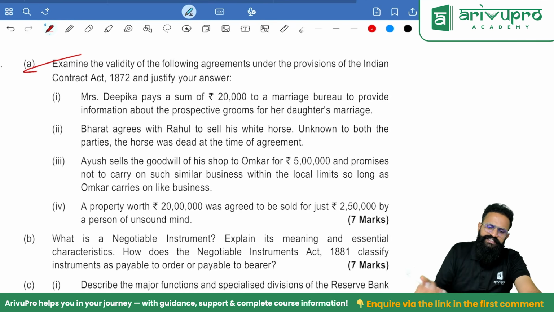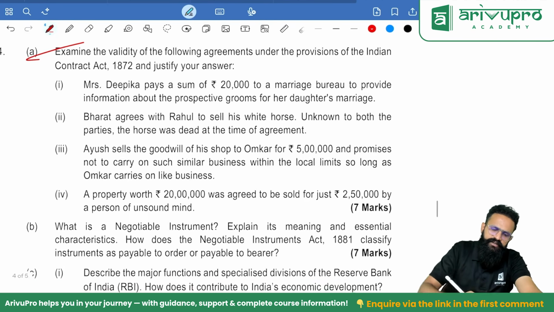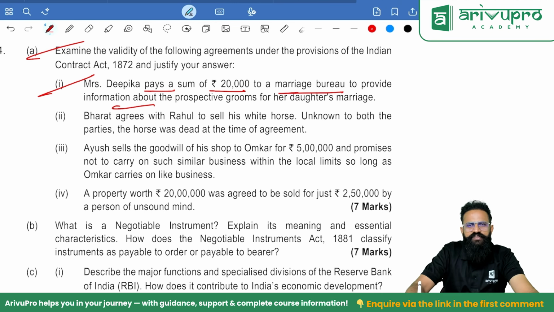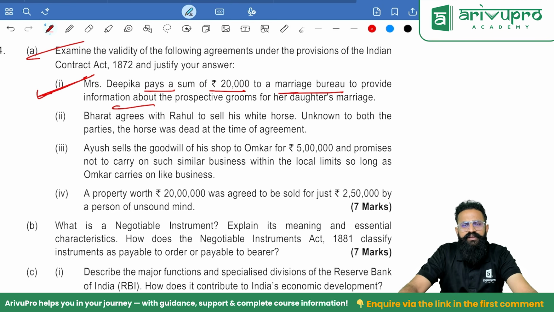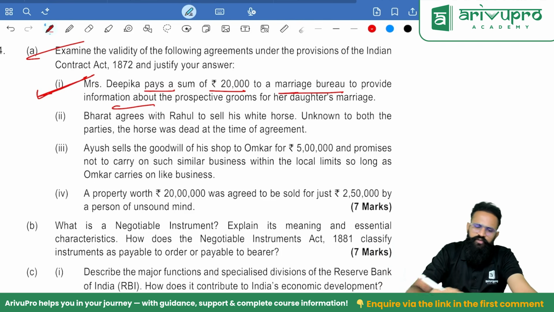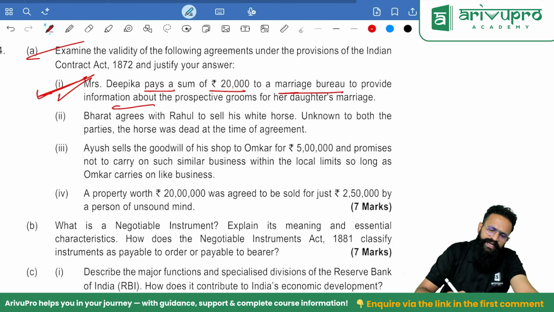Okay. Examine the validity of the following agreements under the Indian Contract Act. Ms. Deepika pays a sum of 20,000 to a marriage bureau to provide information. Is it opposed to public policy? No, people. It is absolutely valid. Remember, marriage brokerage agreements are different from marriage bureaus. They do not do brokerage. They just sell you the data. So this contract is valid.